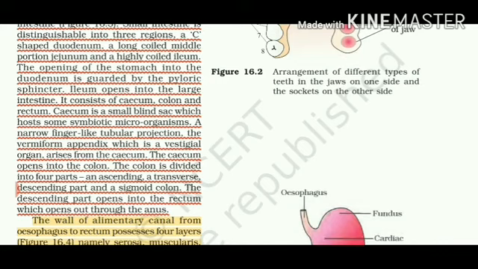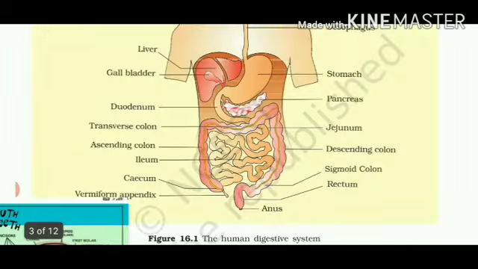It consists of 3 parts. Let's study. If you see from the lower side where the small intestine is entering into the large intestine, that portion is called the cecum. Now the cecum is going upward. The food will go upward. Then it will go transversely in the transverse colon. Then the food will come down in the descending colon. And ultimately the food which is not absorbed by the body, that we call waste or the fecal matter, will be stored in the rectum.